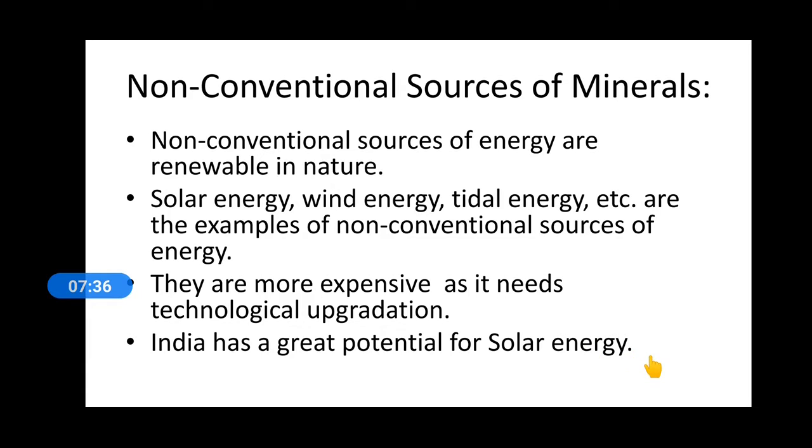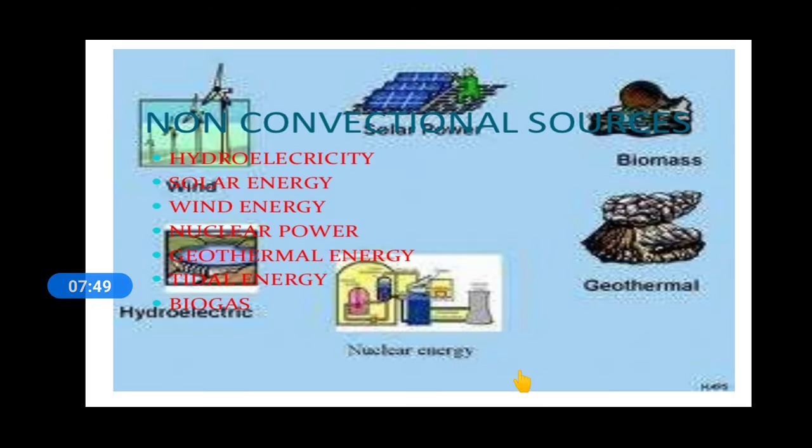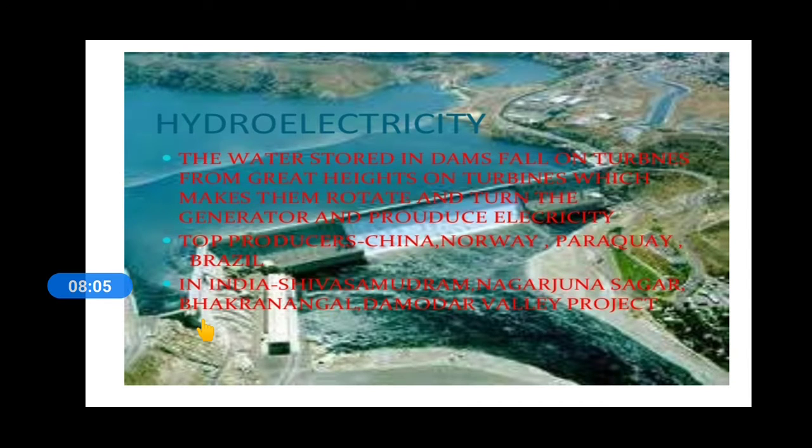As we all know, other places like America and Canada are the coldest places. They receive very little sunlight, so they don't have the potential for using solar energy, whereas India has great potential. We have the examples of non-conventional sources of energy: hydroelectricity, solar power, wind energy, nuclear power, geothermal energy, tidal energy and biogas. So let's look at them one by one.